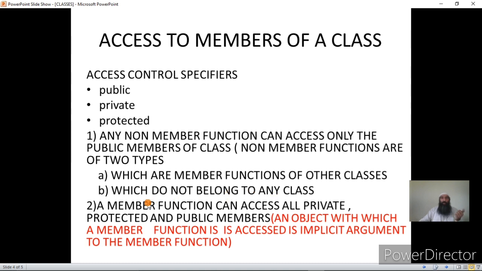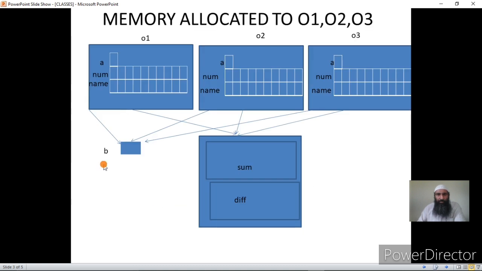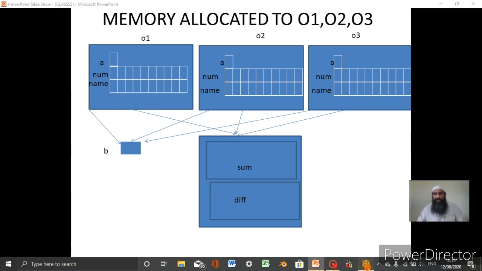Okay, now the second rule is that for a member function, no restrictions apply to it. It can access all the private and protected and public members of that particular class. Now the important thing which I am going to show after this is that an object with which a member function is accessed is the implicit argument to a member function. This is an important thing, and I will have to show how we can use a static member. I'll take the last example and I'll clarify in that.